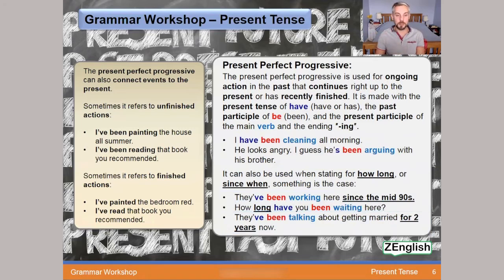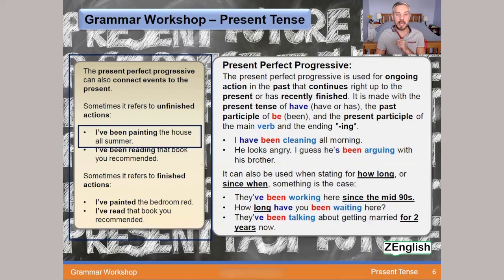We've also got an important box of information on the left. The present perfect progressive can also connect events to the present. So, connecting past events to the present, I should say. Sometimes it refers to unfinished actions. I've been painting the house all summer. I've been painting, so it's in the past, connecting it to the present, but we're not finished yet.